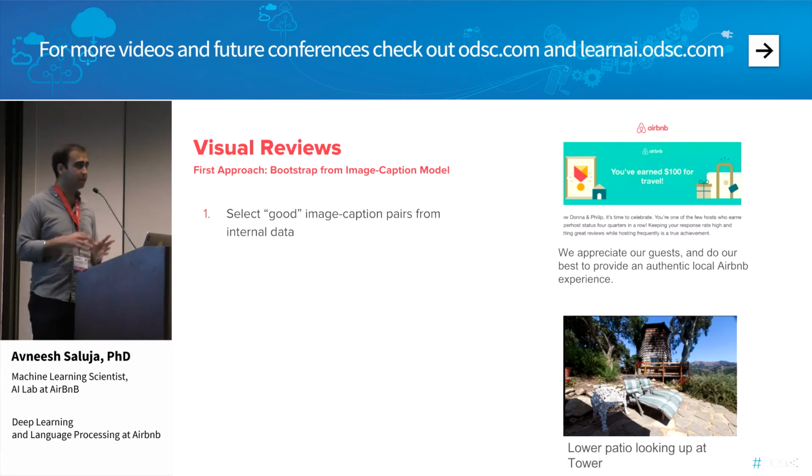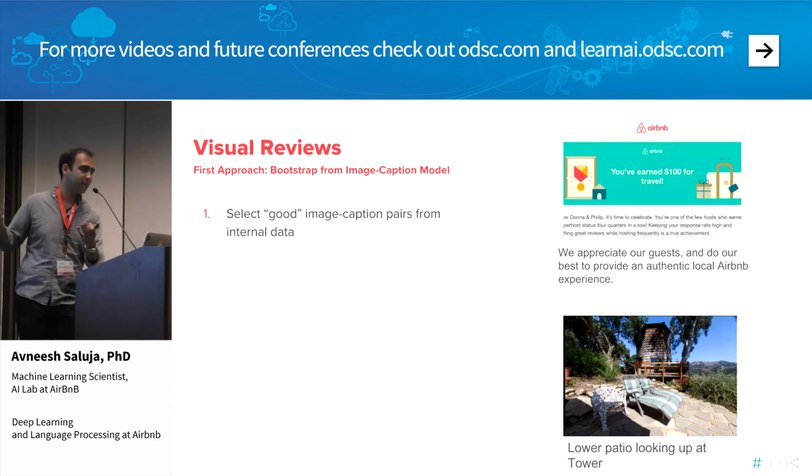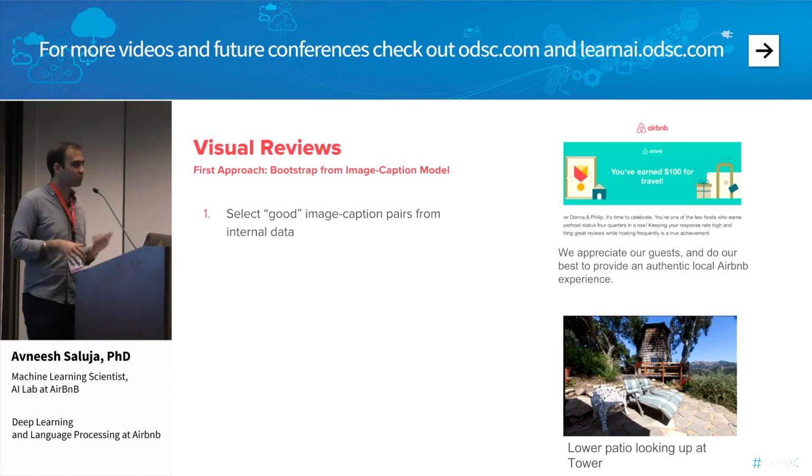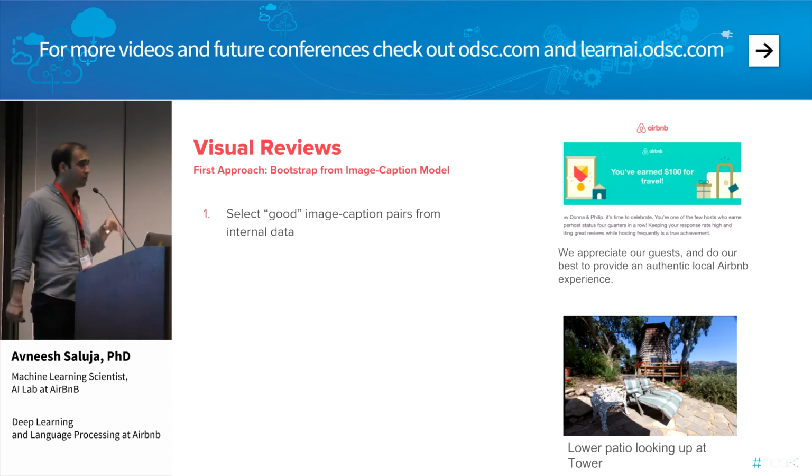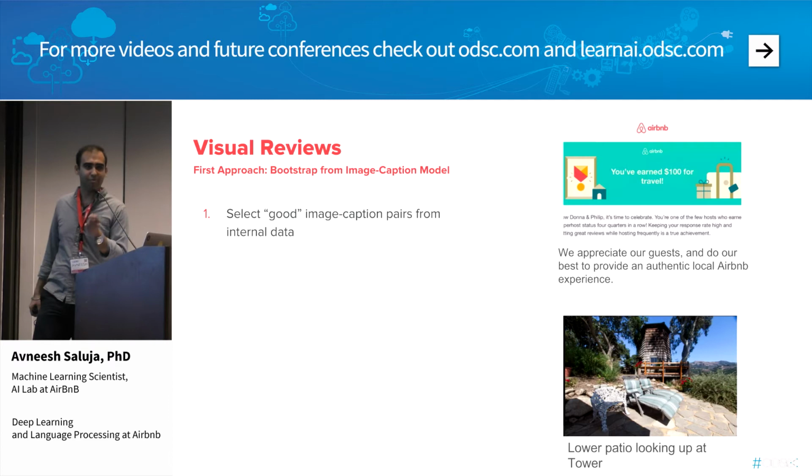All right, so the first idea and the first approach is what we can do is we can bootstrap from an image caption model. An image caption model is actually very similar to the description to title model that I spoke about before, except instead of mapping descriptions to titles, so instead of just mapping text sequences to text sequences, I'm going to map images to pieces of text. So multiple modalities. The nice thing about neural networks is they're very modular, so we can take out stuff and add things very easily. So that's essentially the motivation behind a lot of these image caption models. So the basic idea, first of all, is to go through our data firstly and figure out what good image caption pairs are. There are a lot of bad image caption pairs. This is one of them.